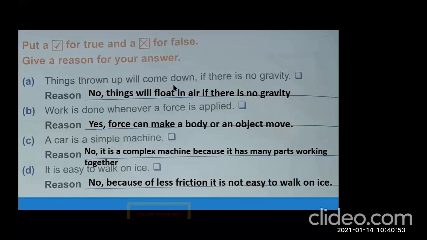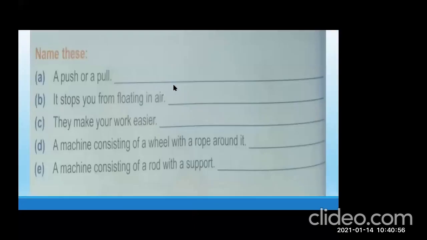Name these. It is on the same page. Name these. A push or a pull. Kindly let me know the answers in the chat box quickly. What is it? Force. Very good. You are going to write the answer. Force. A push or a pull. Force. It stops you from floating in air.